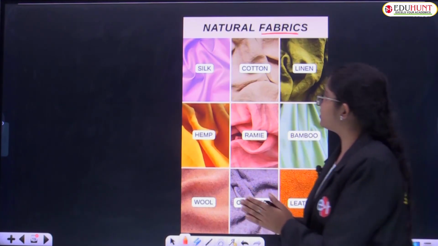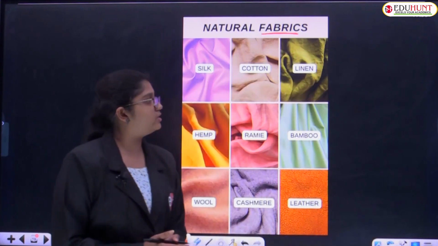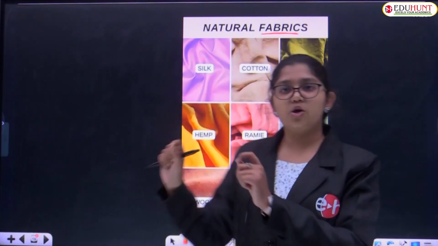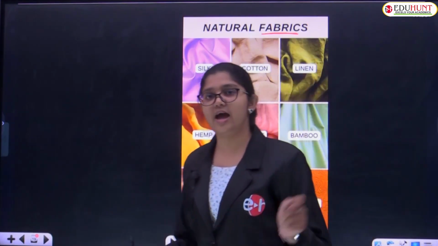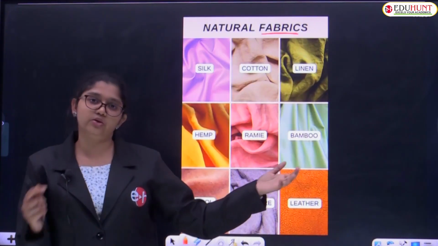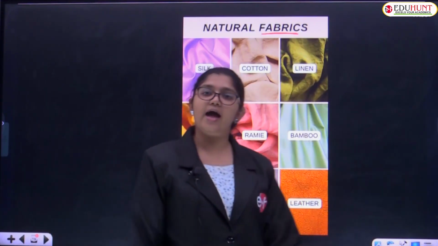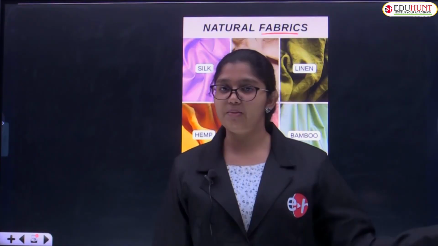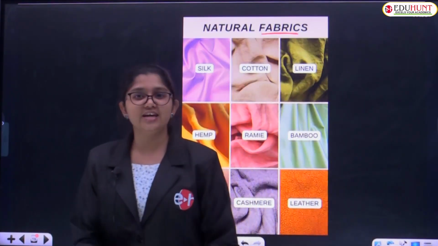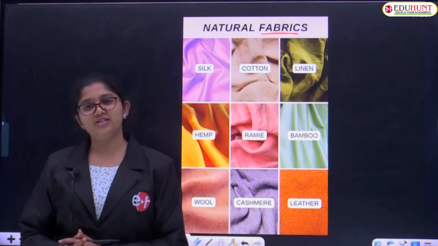These are the examples of natural fabrics, and you will see all the synthetic fibers in the next videos. These are obtained from natural, organic sources like plants and animals. I took the extracts from particular pictures, and if you observe the coming videos, you can see clearly about the synthetic fibers. Children, here ends this concept. Thank you.